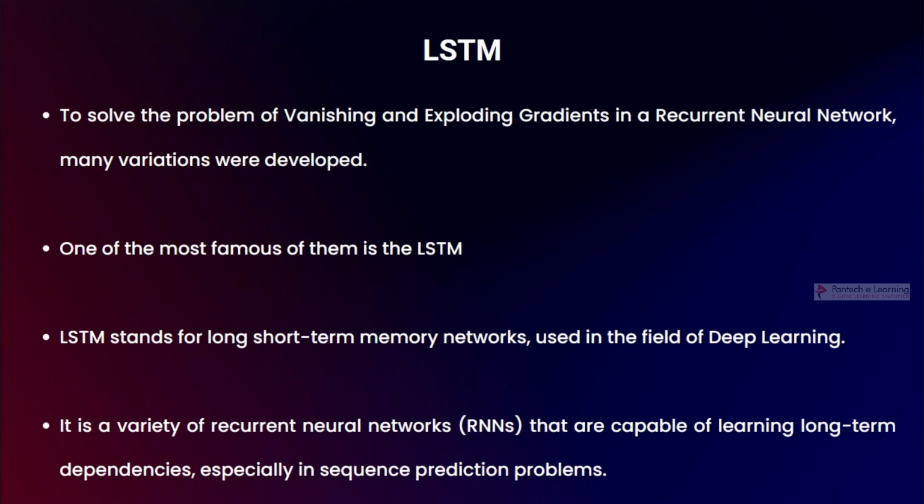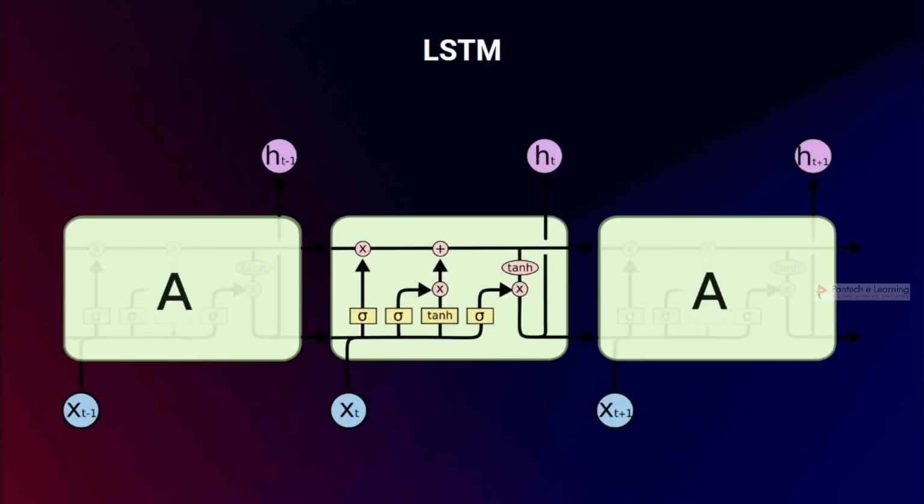LSTM stands for long short term memory network, used in the field of deep learning. It is a variety of RNN capable of learning long term dependencies, especially in sequence prediction problems. They carry some information, and at the same time they lose some information to avoid noise from the data.